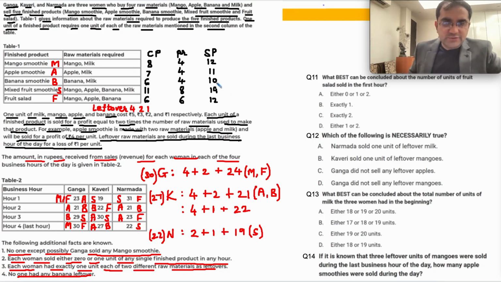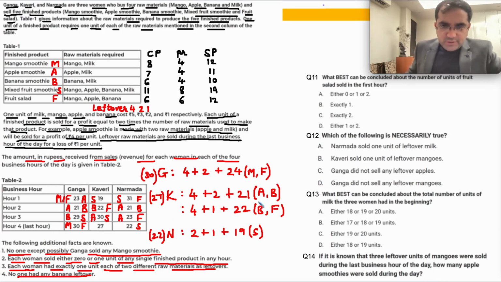So it will be 12 and 10, B and F. So a small change is needed here.